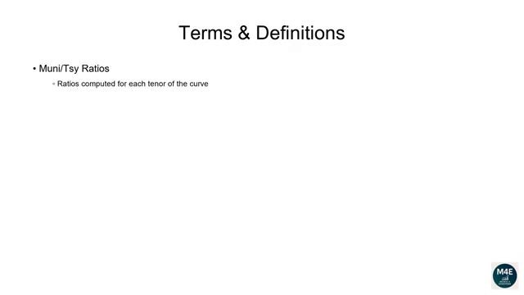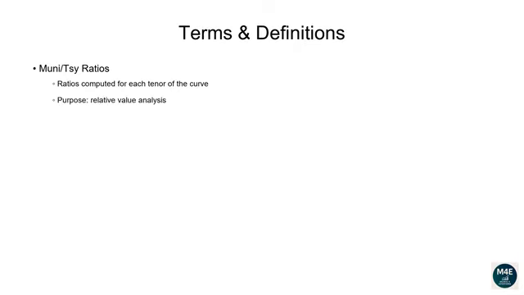What do we mean with Muni-Treasury ratios, and why are they important? First off, ratios are computed for each tenor of the curve. This means we compute the 1-year ratio by dividing the 1-year tax-exempt muni yield by the 1-year Treasury yield. Same thing for the 2-year ratio, 5-year ratio, etc.